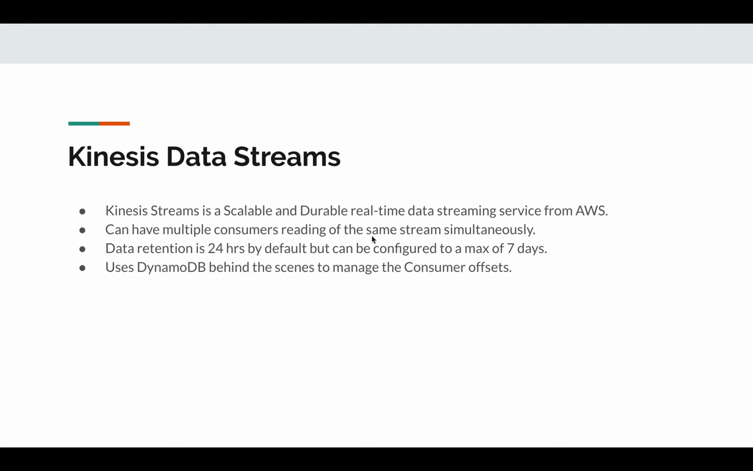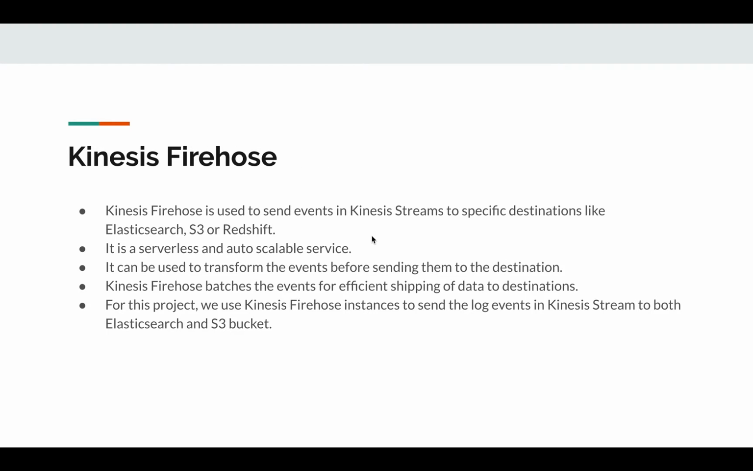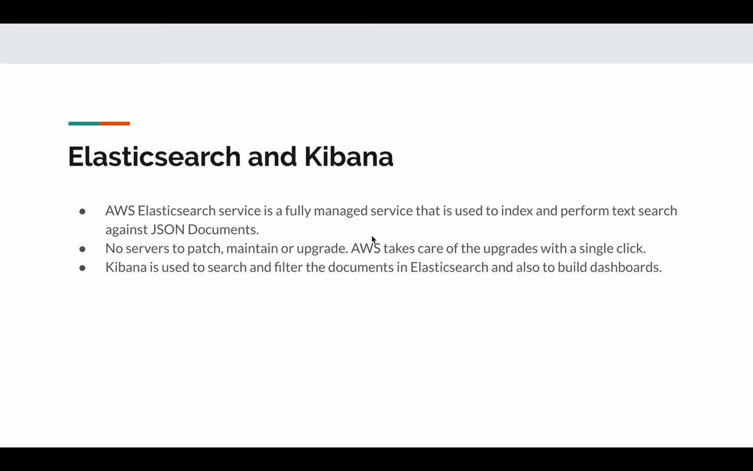The main entry point for the log events is Kinesis data streams. It is a very scalable and durable real-time data streaming service from Amazon. We use Kinesis firehose. Kinesis firehose is basically used to grab the data in Kinesis streams and ship it to a specific location like Elasticsearch or S3. In our case, we want to use two instances of firehose, one to send the data to Elasticsearch and other to send the data to S3.